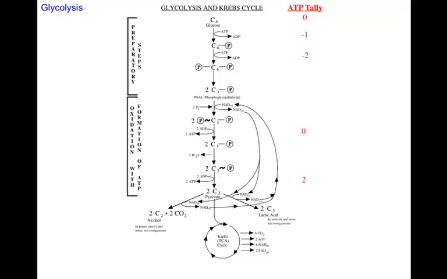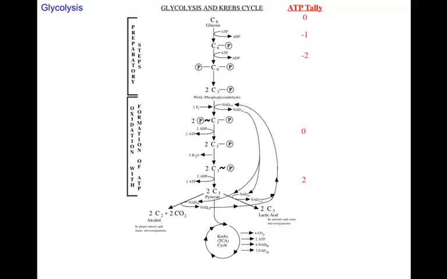In the presence of oxygen, however, pyruvate goes into the Krebs cycle, or the tricarboxylic acid cycle, the TCA cycle, and then you get all those products that you see down there coming off, and we're going to talk about that when we talk about the Krebs cycle. By the way, the Krebs cycle occurs inside the mitochondrion, specifically in the mitochondrial matrix.